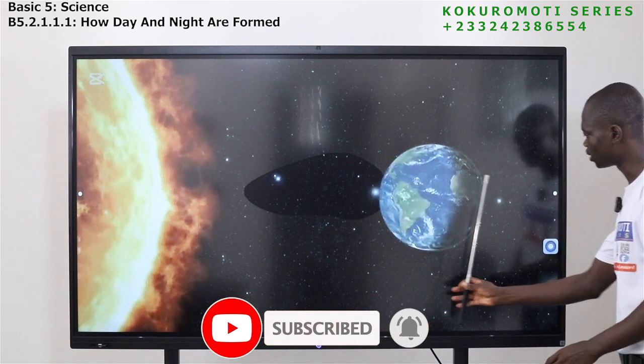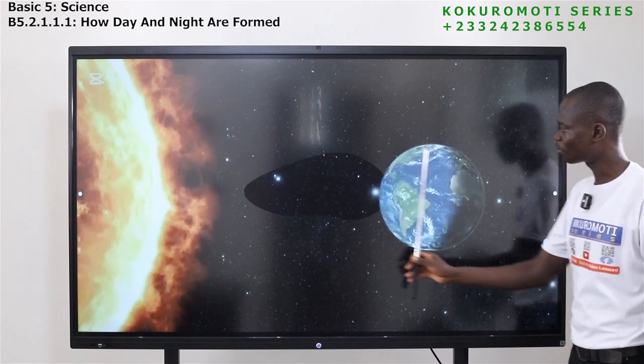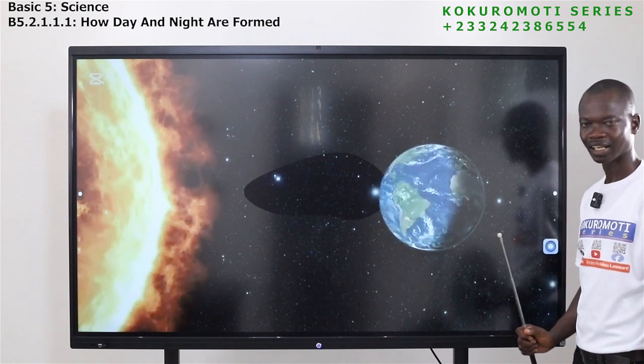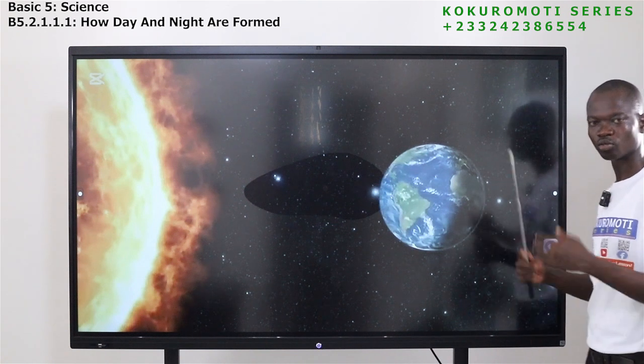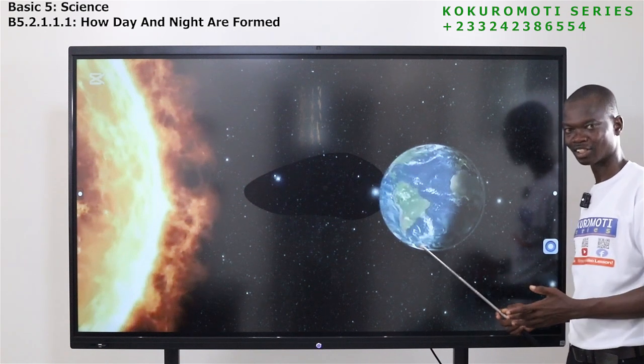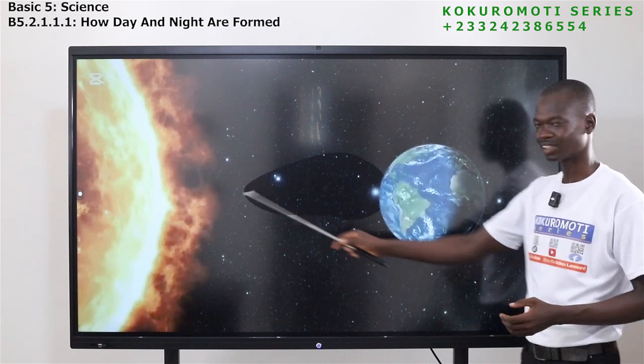You can also see that this side is dark. Whilst one part is facing the sun, the other part is not facing the sun. The part that is not facing the sun will not get light from the sun. So that is why in the night you don't see the sun, but during daytime you see the sun.